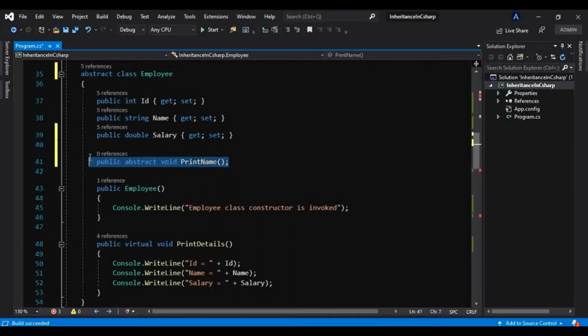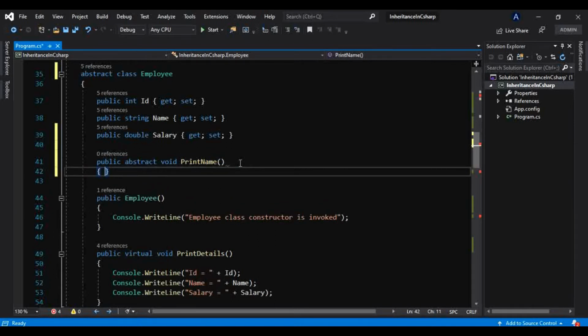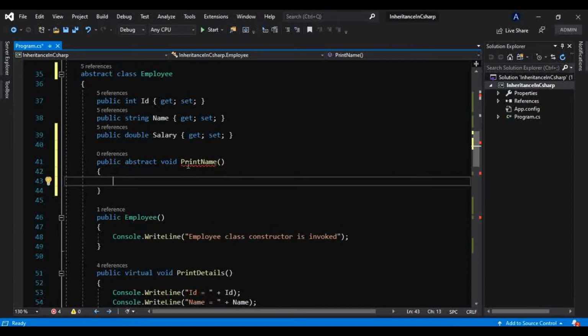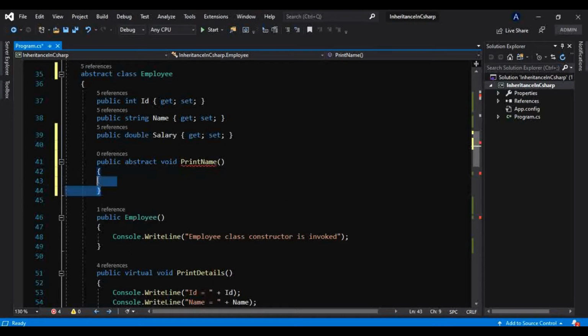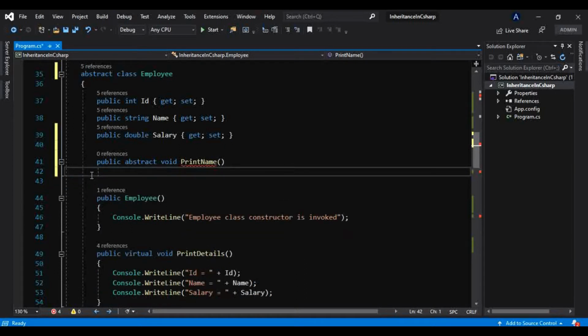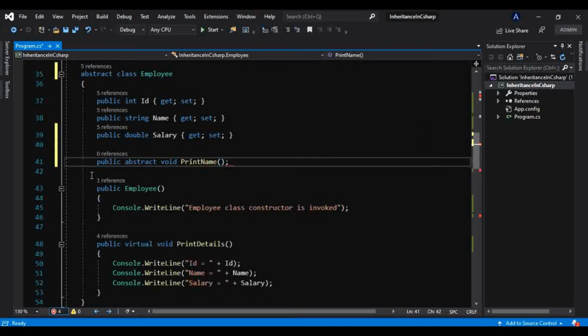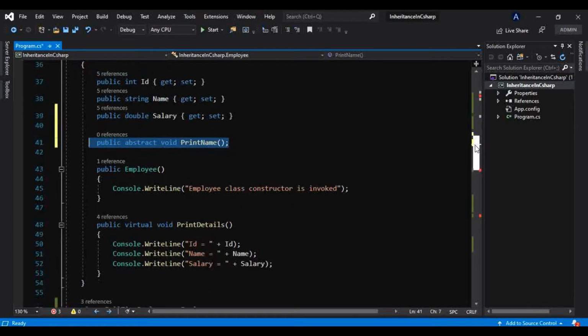This abstract method tells us that there is no need to provide an implementation right here, and if we try to do that, it will give us an error. What it says: Employee.PrintName cannot declare a body because it is marked as abstract. So that is why this abstract method does not need to provide an implementation. The derived types of this base abstract class will provide the implementation for this method. So how? I will show you that.